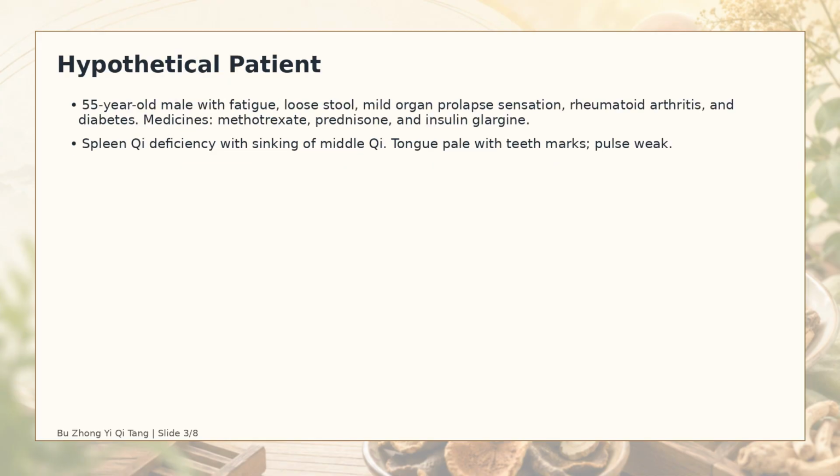Case patient. 55-year-old male with fatigue, loose stool, mild organ prolapse sensation, rheumatoid arthritis, and diabetes. Medicines. Methotrexate, prednisone, and insulin glargine. The pattern diagnosis is spleen qi deficiency with sinking of middle qi. Tongue pale with teeth marks. Pulse weak. This gives a reason to consider the formula, but it also creates the need to check her or his medication list before recommending treatment.